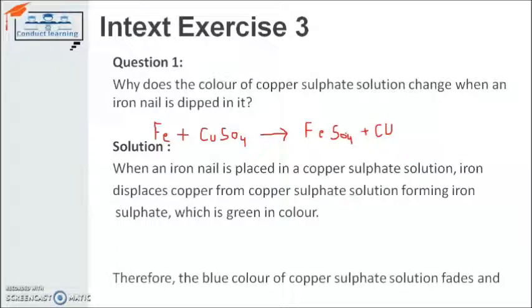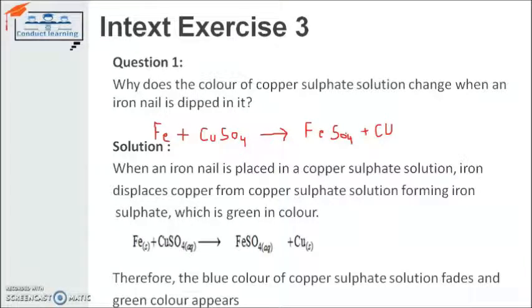Therefore, the blue color fades and green color appears, and the reaction is given there: Fe + CuSO4 gives FeSO4 and Cu as products. The reactant Fe is iron, CuSO4 is the chemical formula of copper sulfate, and we get iron sulfate and copper. Move toward the next question.